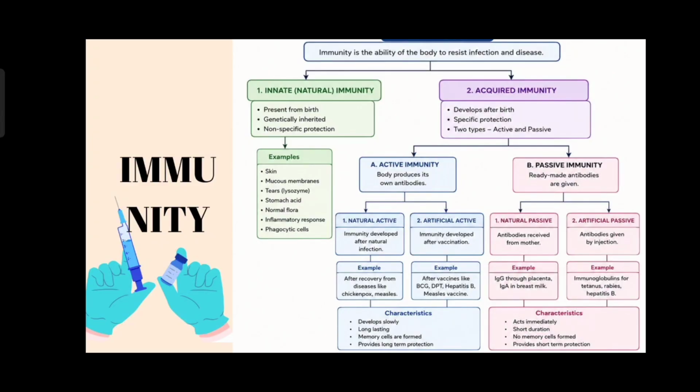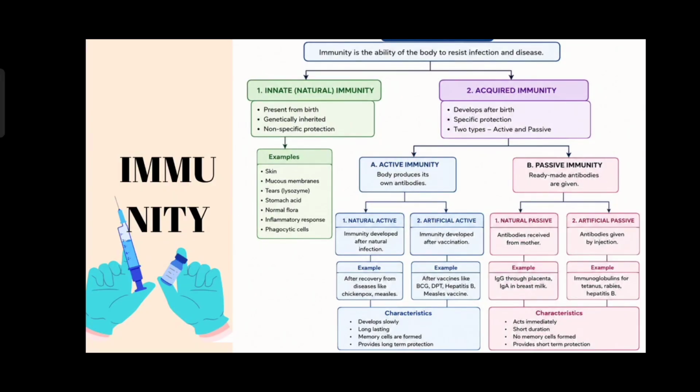So natural active means immunity developed after natural infection, which means after recovering from infectious diseases like chickenpox or measles, we will get the natural immunity. But artificial active immunity means immunity developed after vaccination, which means after getting vaccinated for BCG or DPT or hepatitis B. After getting the vaccination only, we are getting the immunity, that is artificial active. Natural means we are getting the immunity from a natural infection. Artificial means we are getting the immunity after the vaccination.